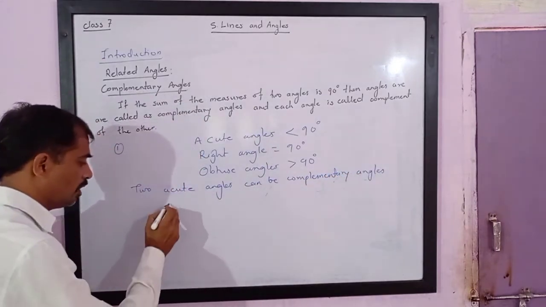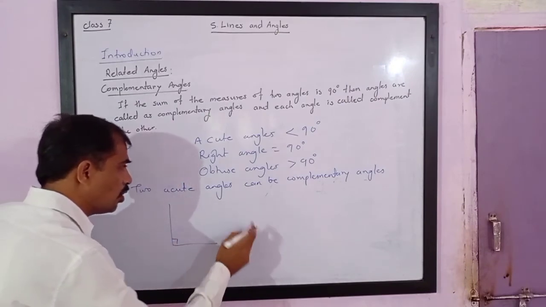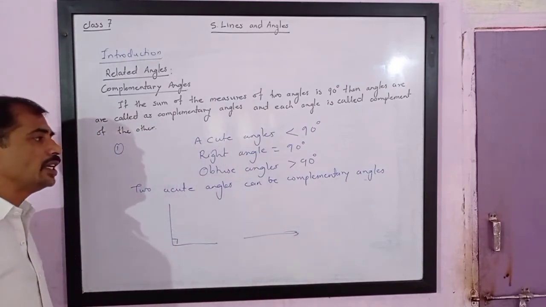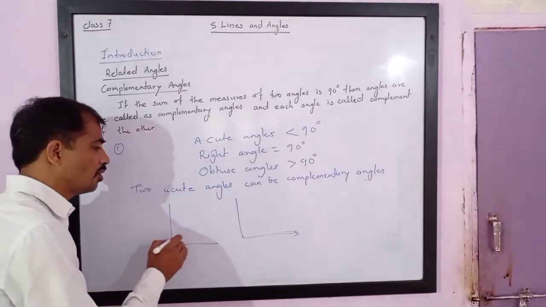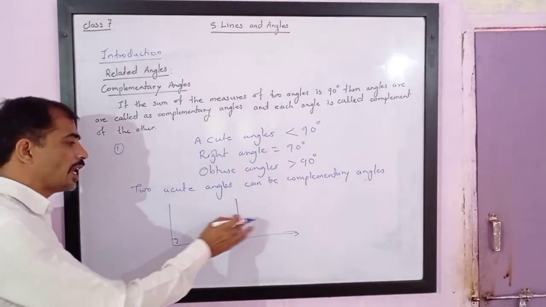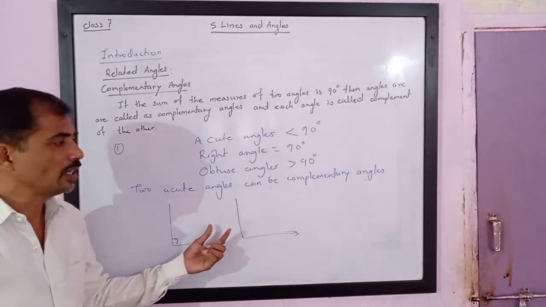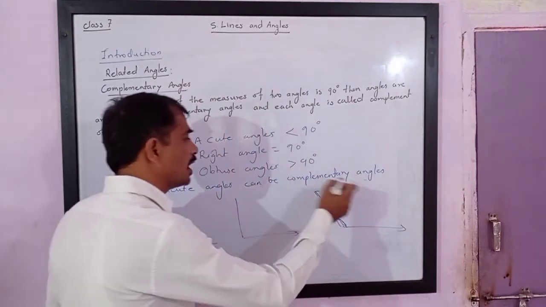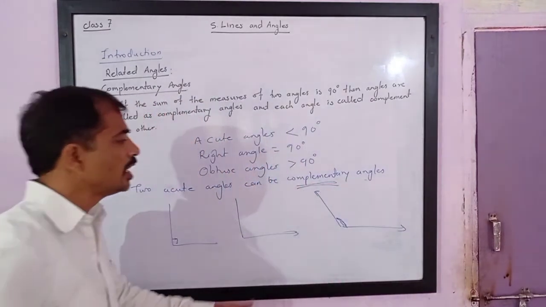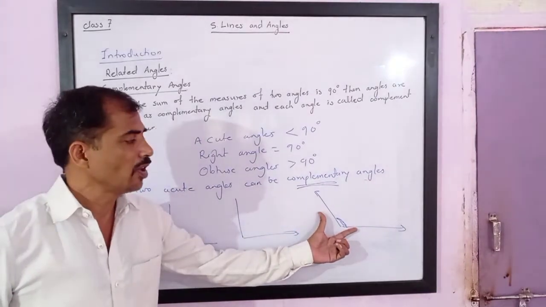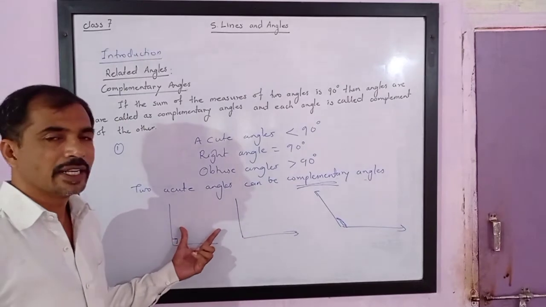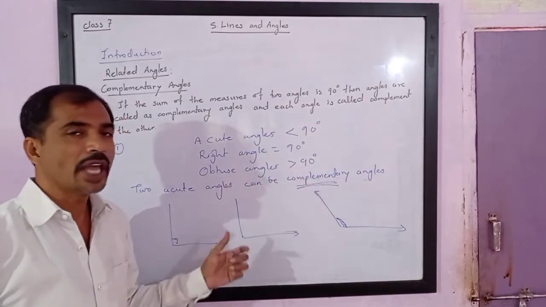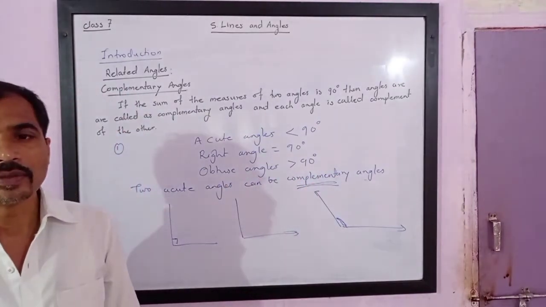But if one of the angles is a right angle, 90 degrees, then there doesn't exist another angle that is its complement, or you can say only 0 degrees is the complement of 90 degrees. So two right angles will never add up to give 90 degrees. It means two right angles are never complements of each other. Even if you take an obtuse angle, if one of the angles is greater than 90 degrees, then it cannot form complementary angles. So, for complementary angles, both the angles must be acute angles.